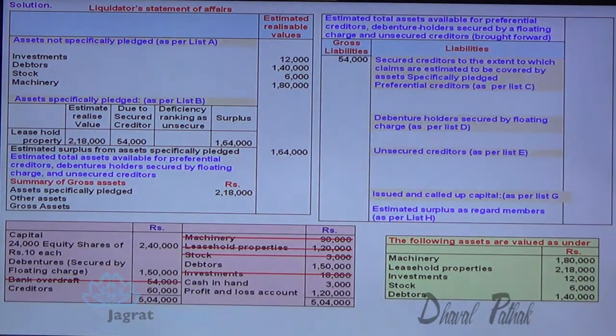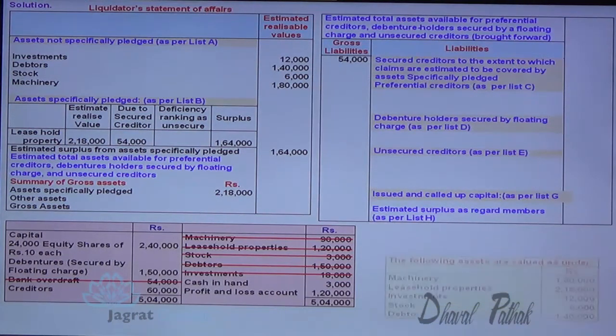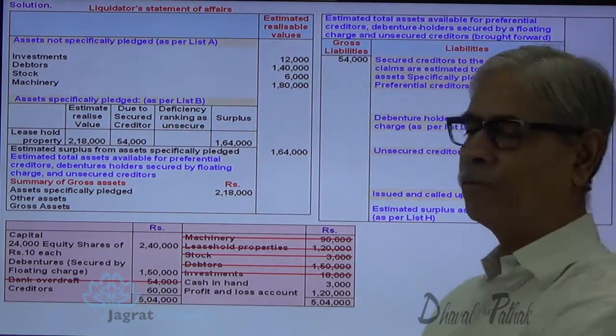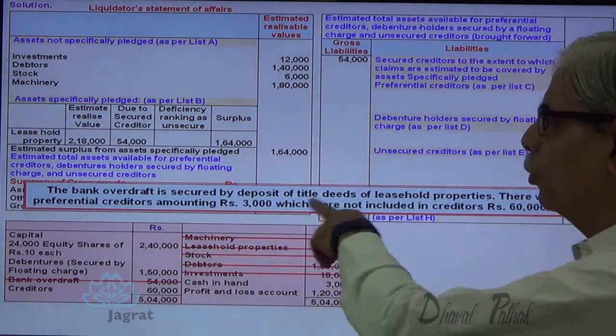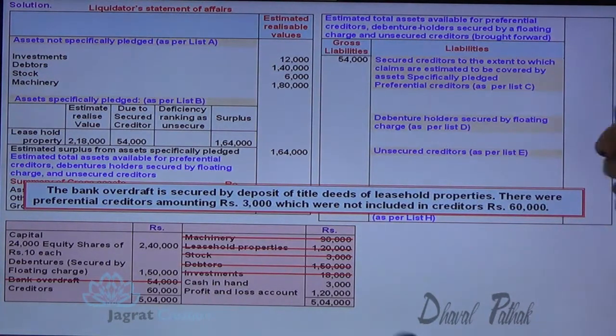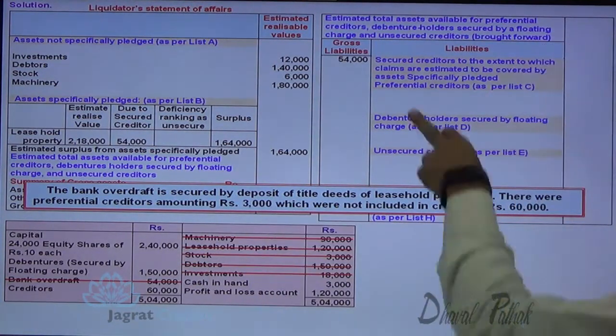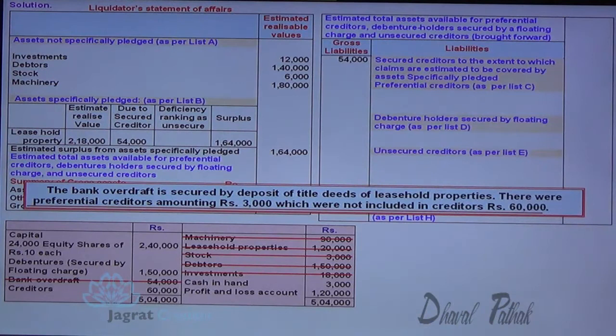So all these details are over. Now, these are the details available to me. Bank overdraft is secured by the deposit. Now preferential creditors are 3,000. See, the list is already there. Preferential creditors, gross and net liability 3,000.